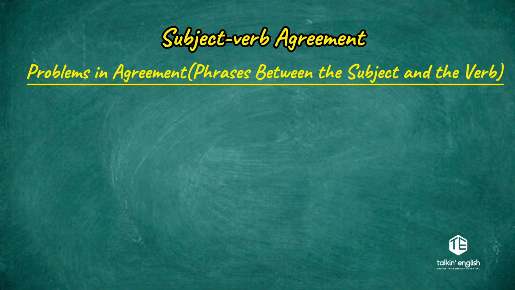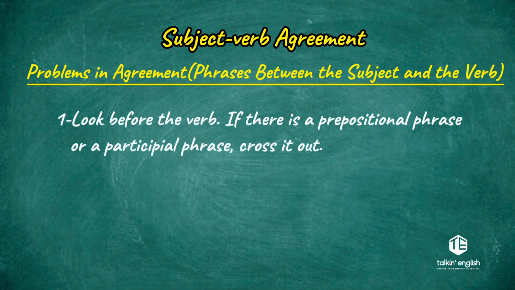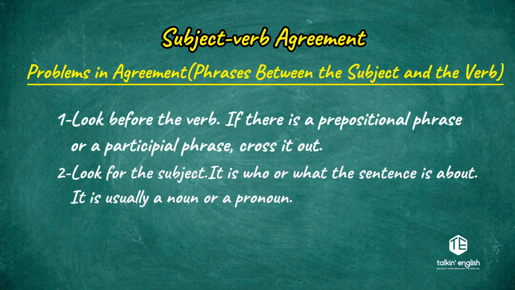Some steps are needed in order to answer questions about subject-verb agreement where there are phrases between the subject and the verb. Step number one, look before the verb. If you have a phrase, either it is a prepositional phrase or a participial phrase, cross it out. This will make it easier for you to identify the subject. After crossing out the phrase, look for the word that can be the subject. The subject is who or what the sentence is about. It is usually a noun or a pronoun.